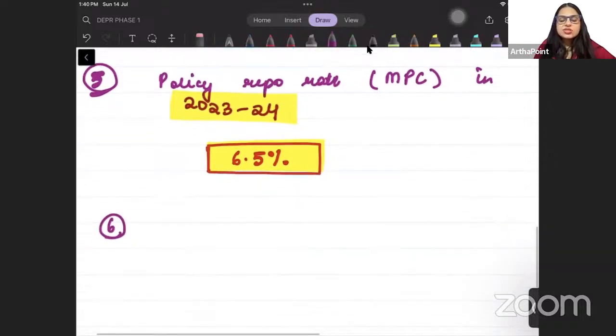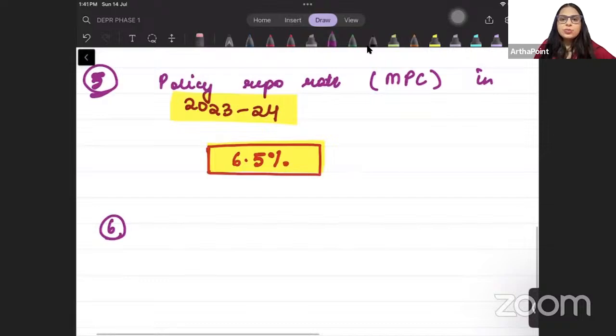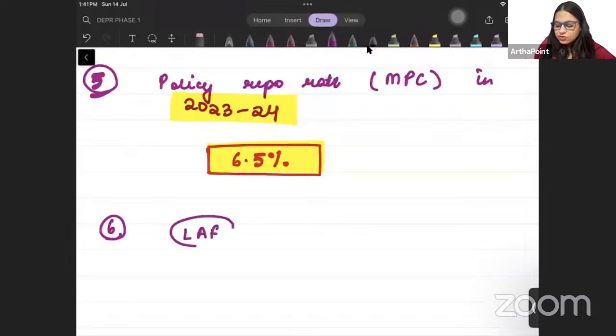So suppose they ask you about the daily absorption limit under your liquidity adjustment facility. Beta, all of you, I have done this lecture in class. All of you have to be aware of what is LAF, what is the liquidity adjustment facility. Everyone should be aware of it, right?